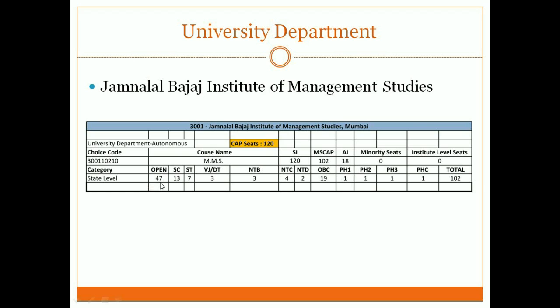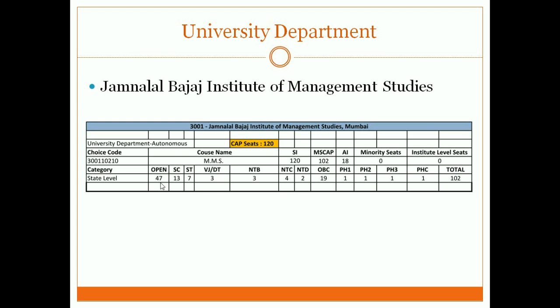Generally, if you want admission in Bajaj under the open category, then looking at the cutoff, last year the rank went up to around 55. A student with a state general merit rank of 55 got admission. Now ideally, whoever has a state general merit rank up to 47 should get admission in Jamnalal Bajaj under the open category, assuming that every student wants to take admission.